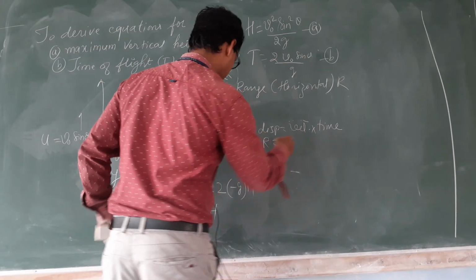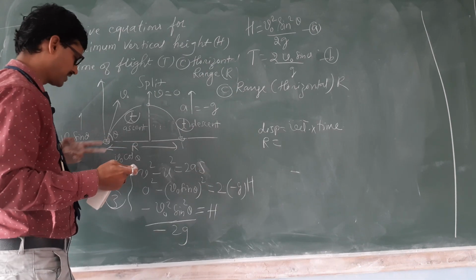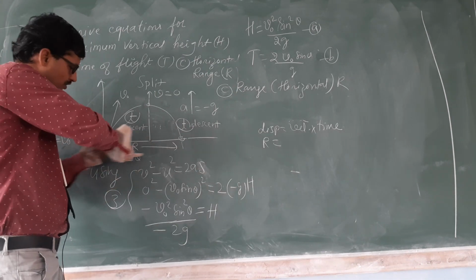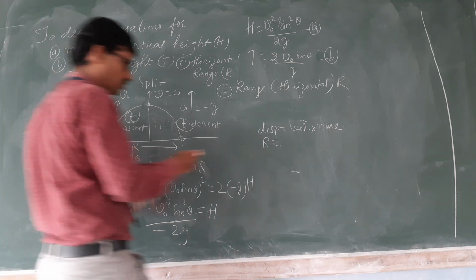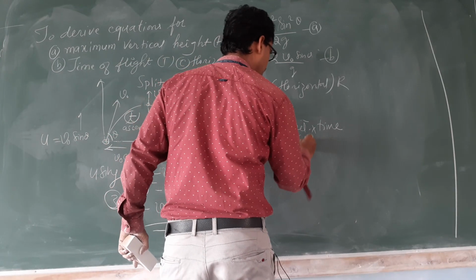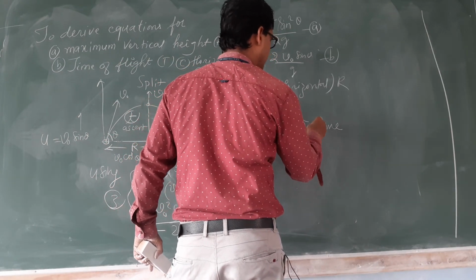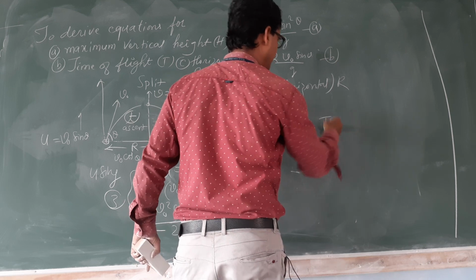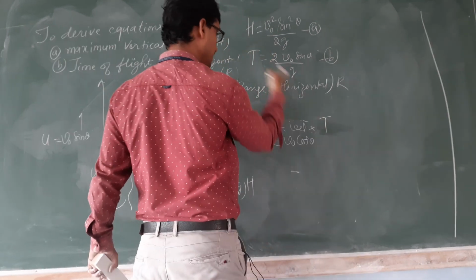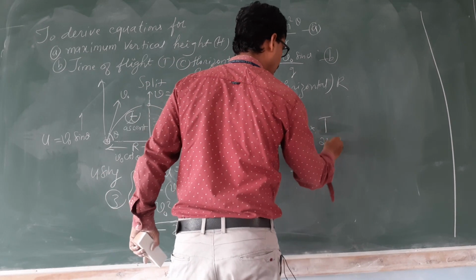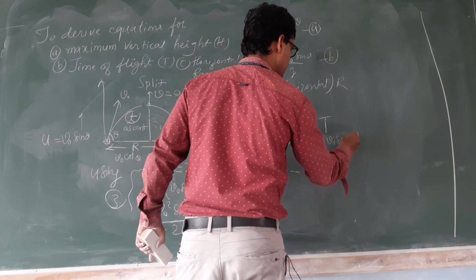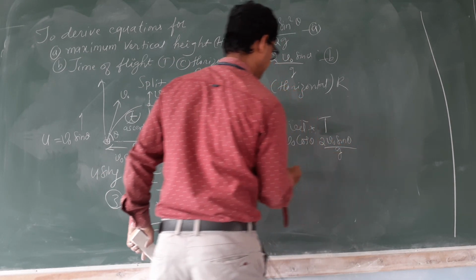What is velocity? In the horizontal direction, for this range you should take this velocity. What is velocity? V naught cos theta. What is time of flight? What is t? This t is this equation, 2 V naught sin theta upon g.